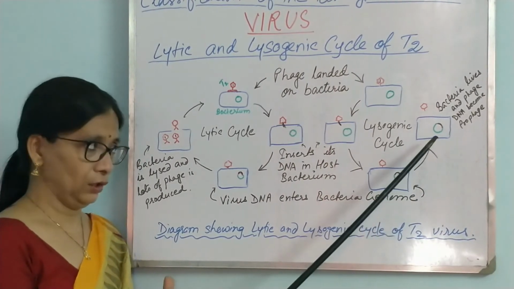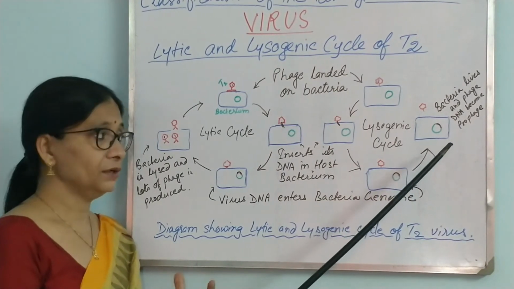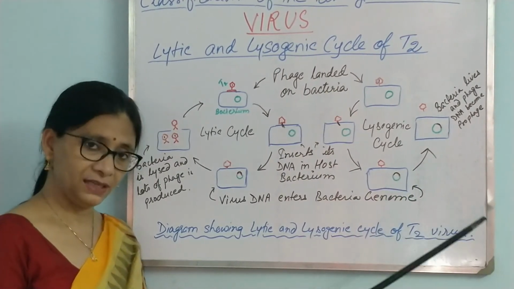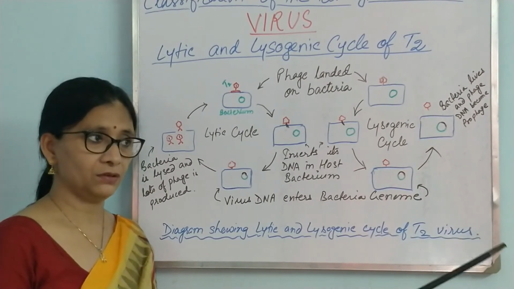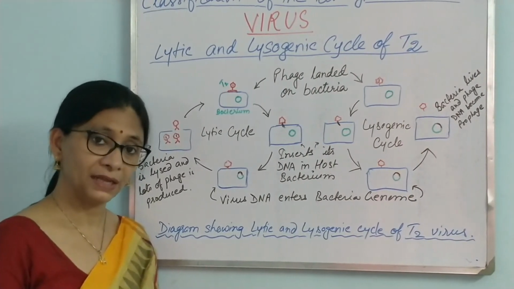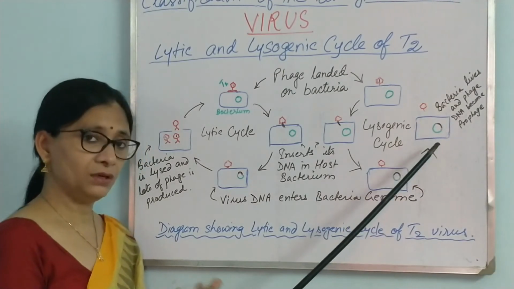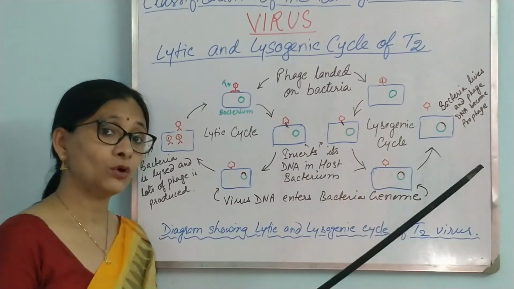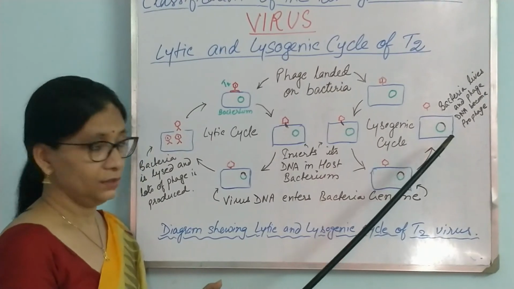The bacteria here will not get killed, but it will divide, using fragmentation, fission, budding, all those processes, and it will create multiple copies of this prophage.